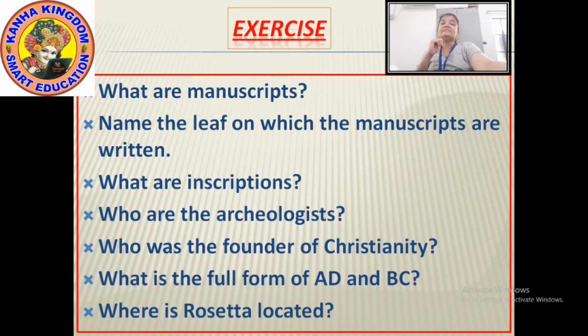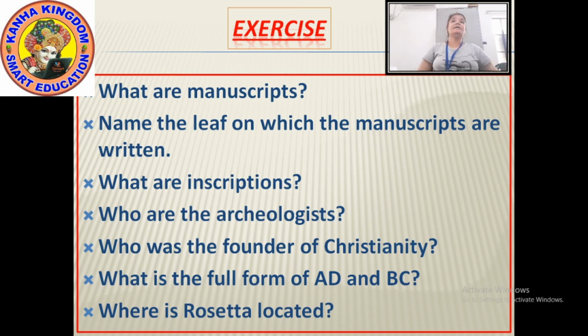So our today's first question for the exercise, what is a manuscript? What did I tell you? You can write it in the form of the answer. Manuscripts are handwritten records in the past and are in the form of books. Okay?